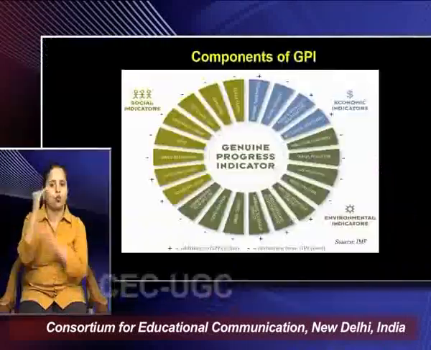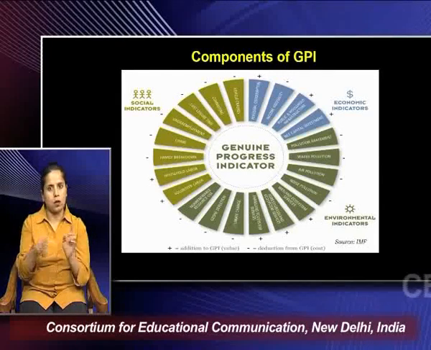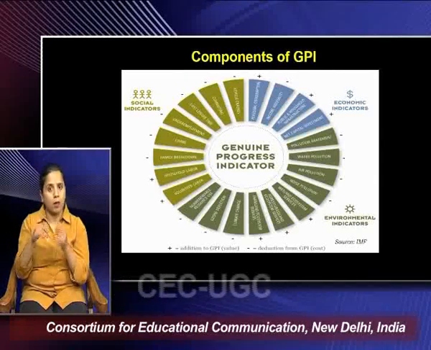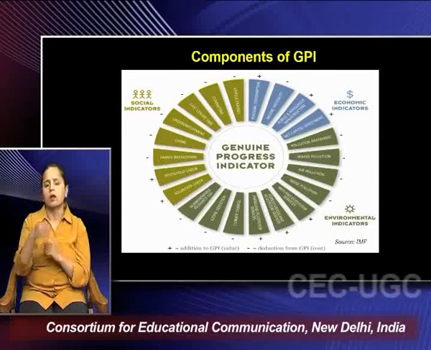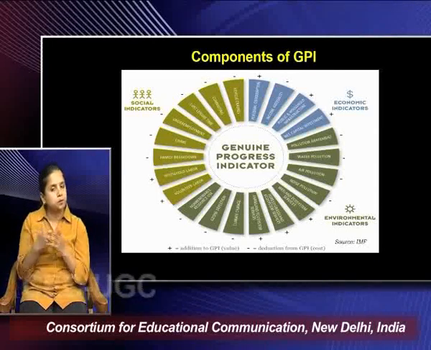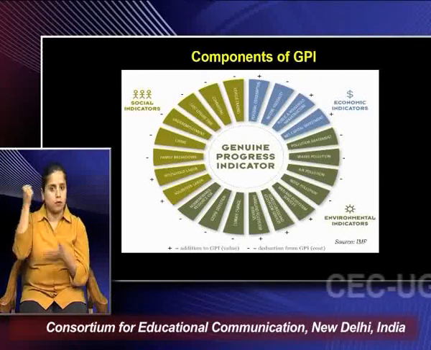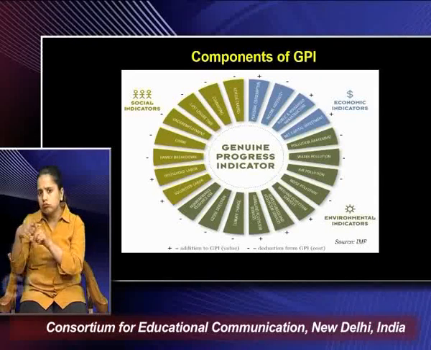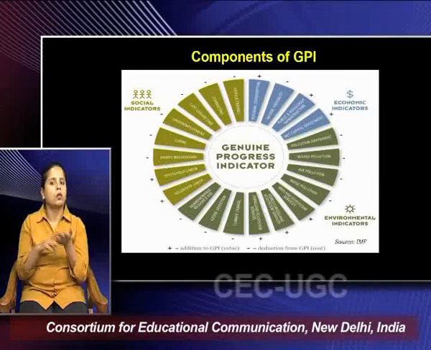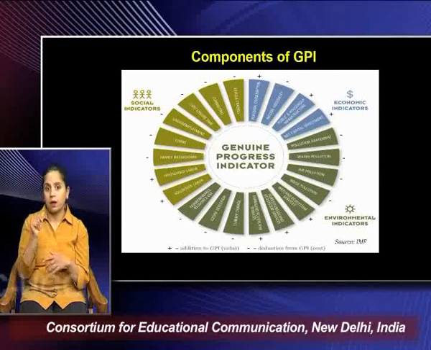So if you look at some of the components of the GPI, you have economic indicators which of course are positive. On the other hand, there are a number of environmental indicators and social indicators, some of which are positive, some of them negative. So that's what this GPI does, as it is provided by the IMF, the International Monetary Fund. They account for both the positive and the negative externalities and come out with an aggregate scenario of how the national economy and society, and therefore the overall health of the nation, is transforming over a period